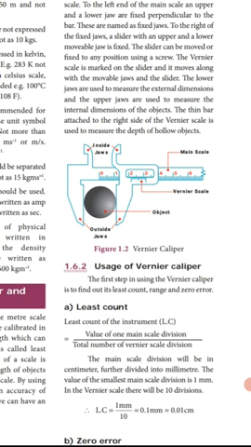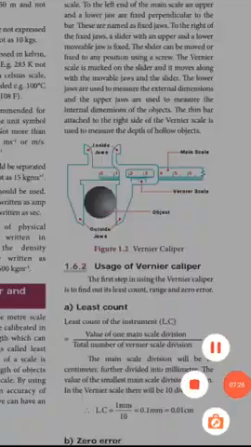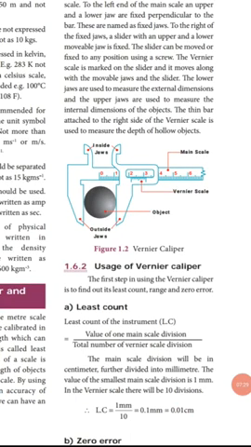Now how will you find the zero error of the vernier caliper? Some instruments always have some errors, so first you check the errors. First one, zero error. First unscrew the slider and move it to the left so that both the jaws touch each other. Then check whether the zero marking of the main scale coincides with that of the vernier scale. If they do not coincide with each other, the instrument possesses zero error.